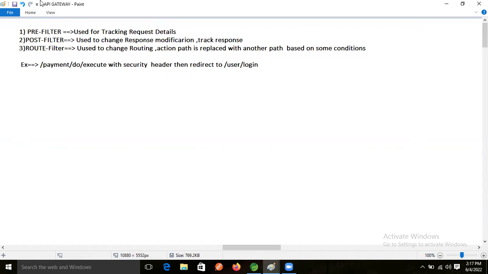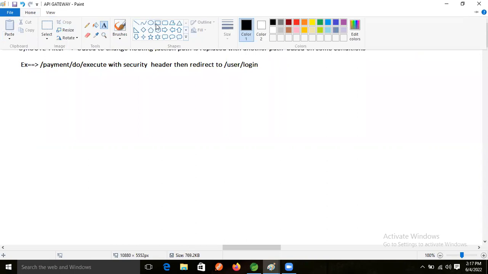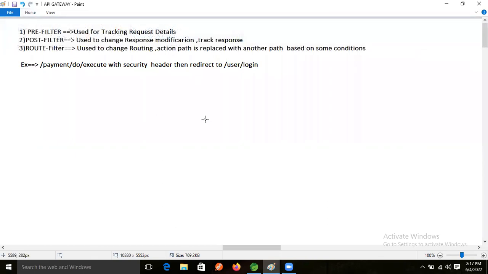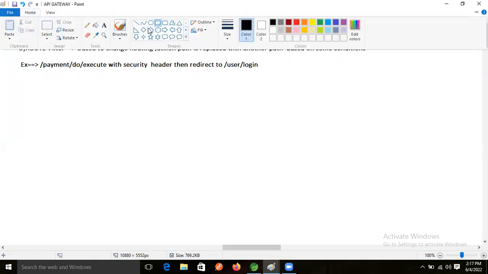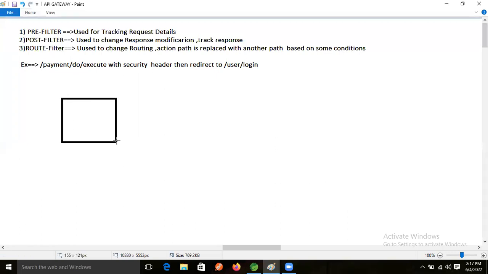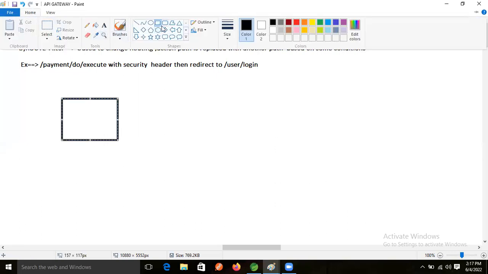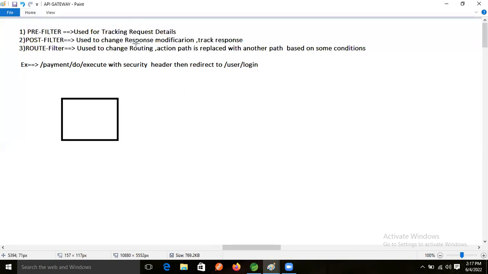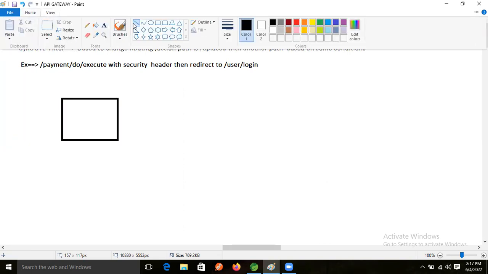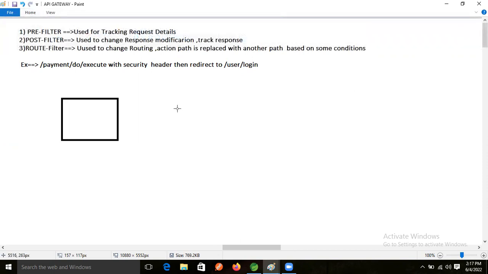My question is, just assume that whenever we implement the security concept in our application, our end user wants to make a request to the profile component, a request on slash profile.